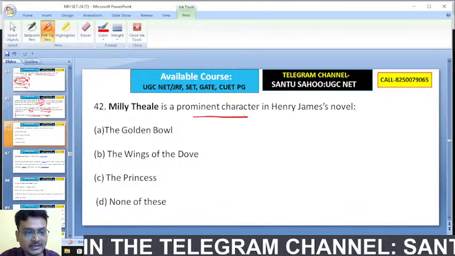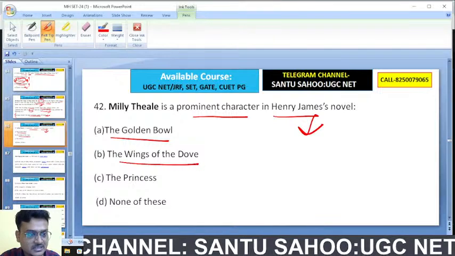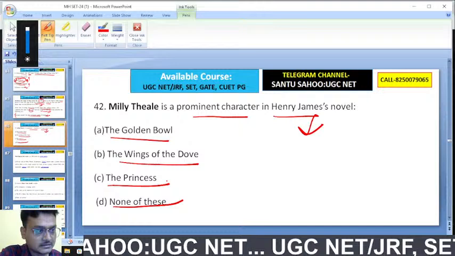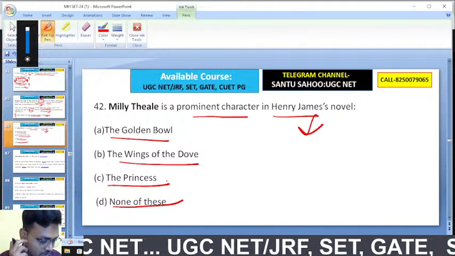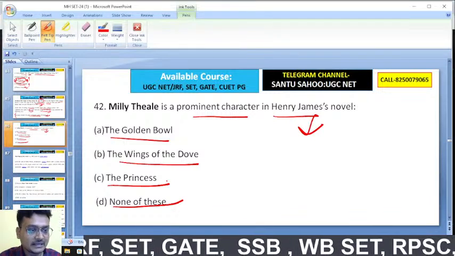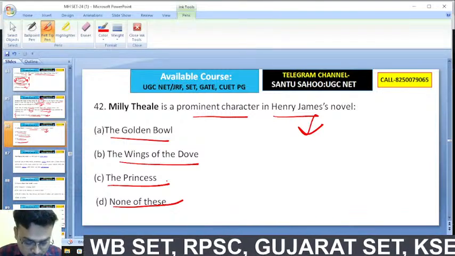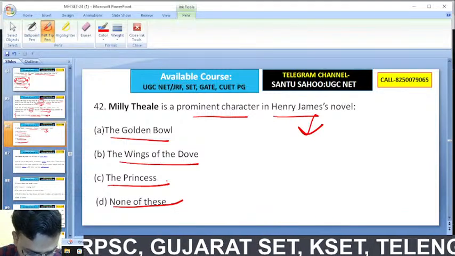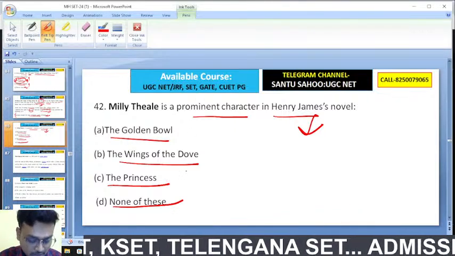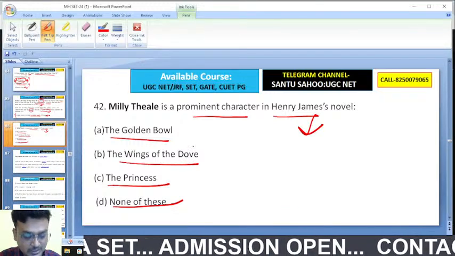Milly Theale is a prominent character in Henry James' novel. American novelist here. The Golden Bowl, The Wings of the Dove, The Princess, none of these. Milly Theale appears in his novel here. What would be the right answer here?